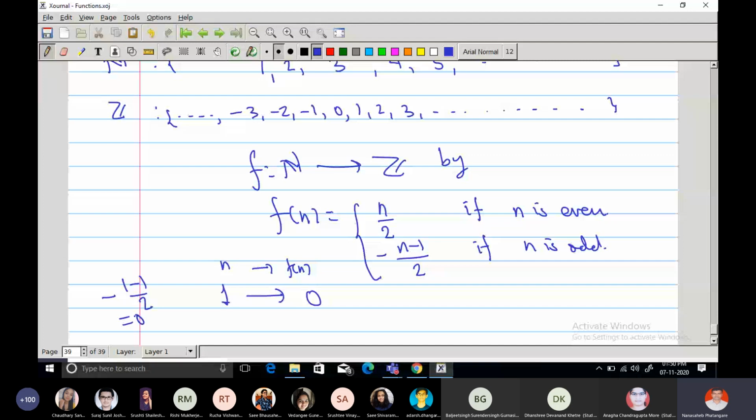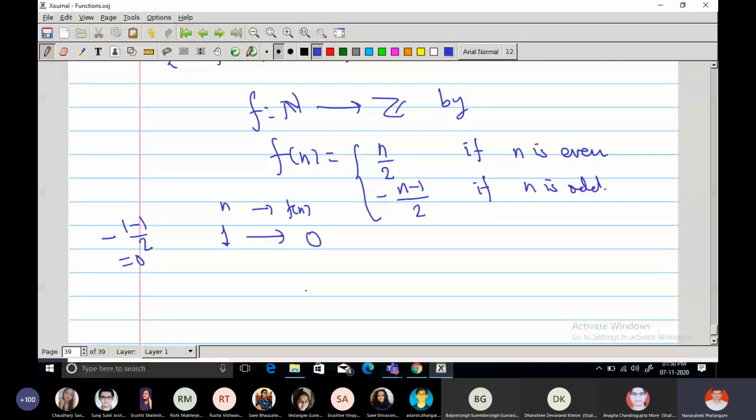What is it? 0. Correct? Is it correct? Do you agree or is it not clear?